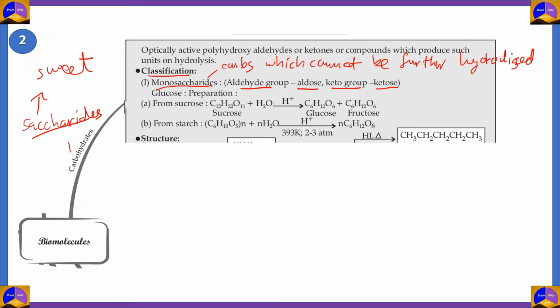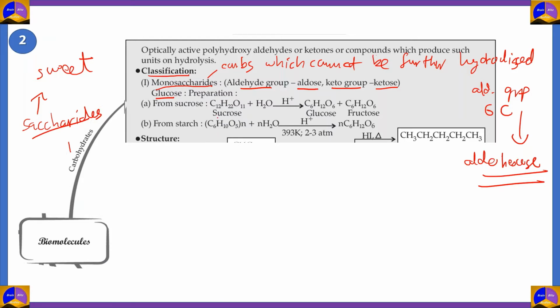Now, the most famous example of a monosaccharide is glucose. Glucose is an aldose, which means that it has an aldehyde group, and glucose is also made up of 6 carbons, so it is a hexose. So if you have an aldehyde group and you have 6 carbons, the name that you get is aldohexose. Let's talk more on that in the next part of carbohydrates. So, glucose is one of the primary units of carbohydrates. It's a monosaccharide. So how do you produce it?